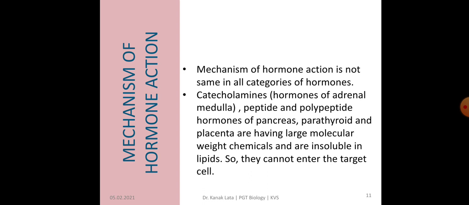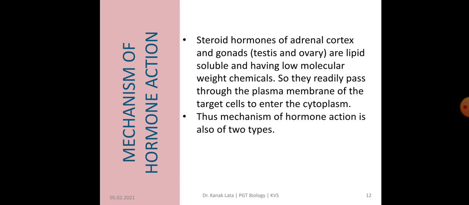So they cannot enter the target cell directly. Whereas steroid hormones of adrenal cortex and gonads have low molecular weight and are also lipid soluble. So they pass through the plasma membrane of the target cell and enter the cytoplasm for their action.